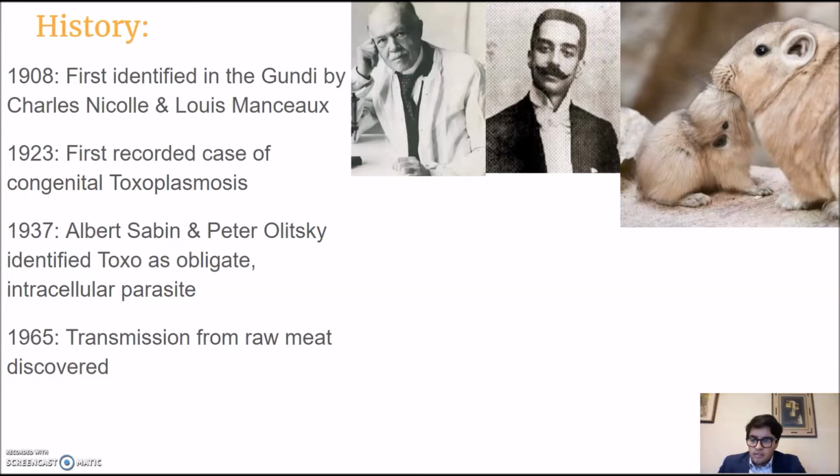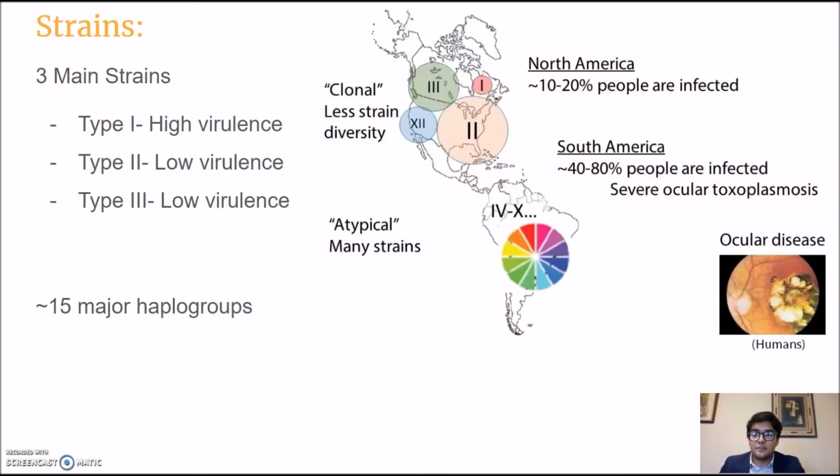In 1937, it was then identified as an obligate intracellular parasite, as given through a test of some infected meat into some subjects. They contracted it too. Then later in 1965, transmission from raw meat was discovered. So with any sort of animal, you eat it, pork, chicken, if it's raw or underdone, it can then be passed on to you, and then it can reproduce in your own body.